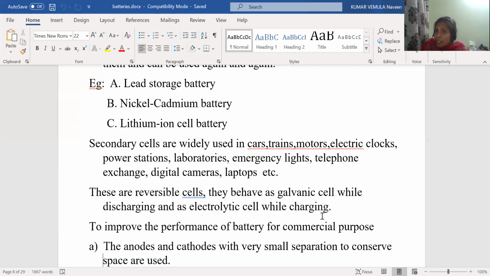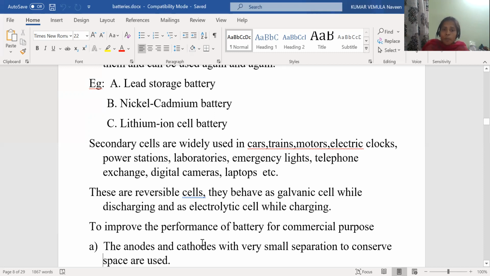What is happening in electrolytic cell? Electrical energy converts to chemical energy. What about in galvanic cell? Chemical energy converts to electrical energy. But we know in rechargeable batteries, in forward reaction, chemical energy converts to electrical energy. That means galvanic cell. In backward reaction, electrical energy converts to chemical energy. That means electrolytic cell. So it is acting as both galvanic as well as electrolytic cell.